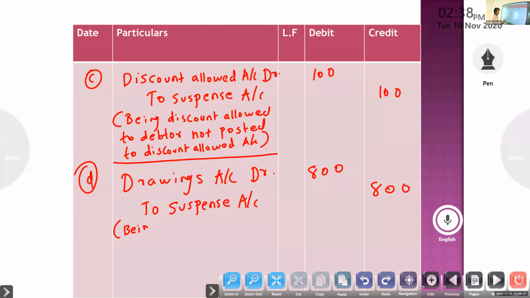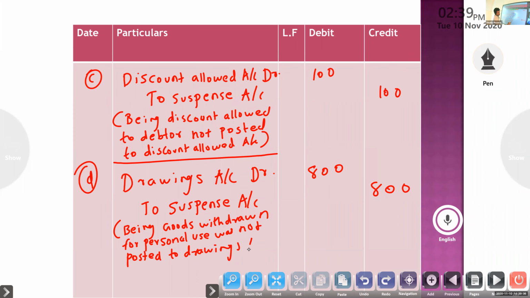Being goods withdrawn for personal use was not posted to drawings. Drawings account to suspense account.